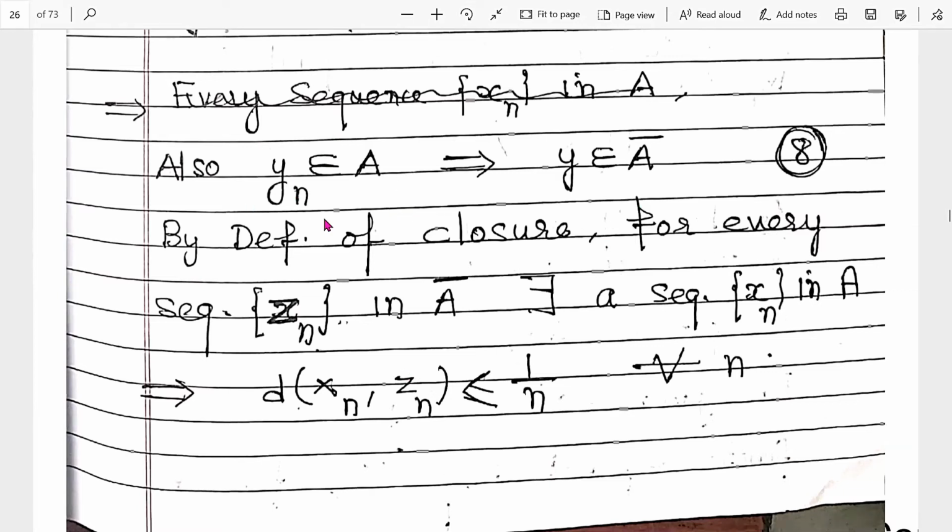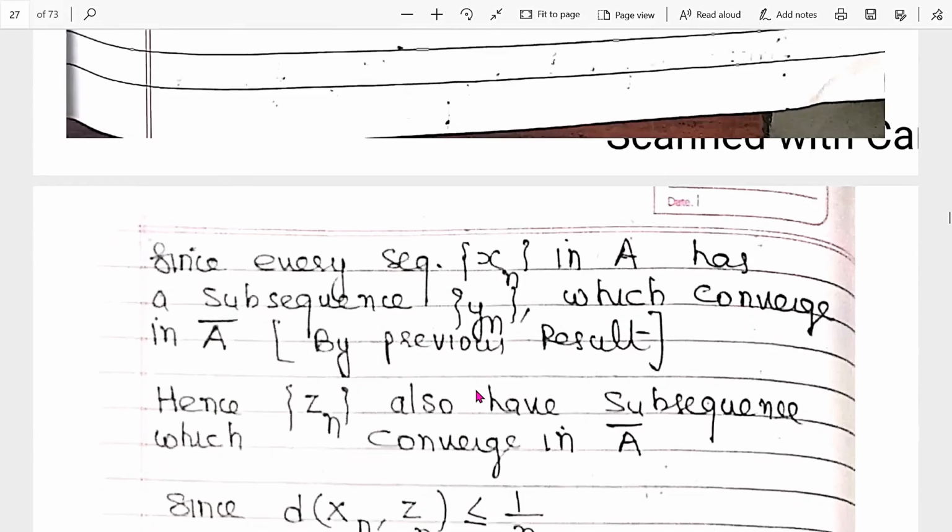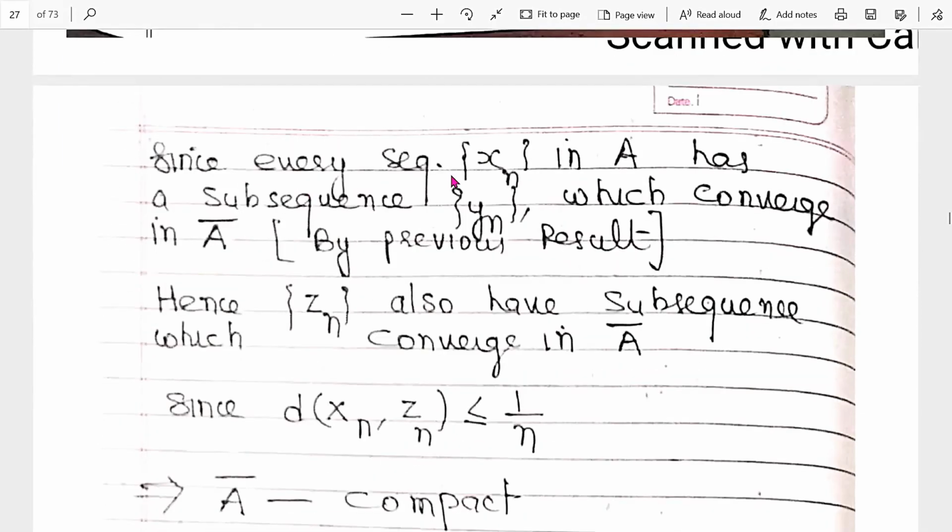Now since every sequence Xn in A has a subsequence Yn which converges in A closure by the previous result, hence Zn also has a subsequence which converges in A closure.